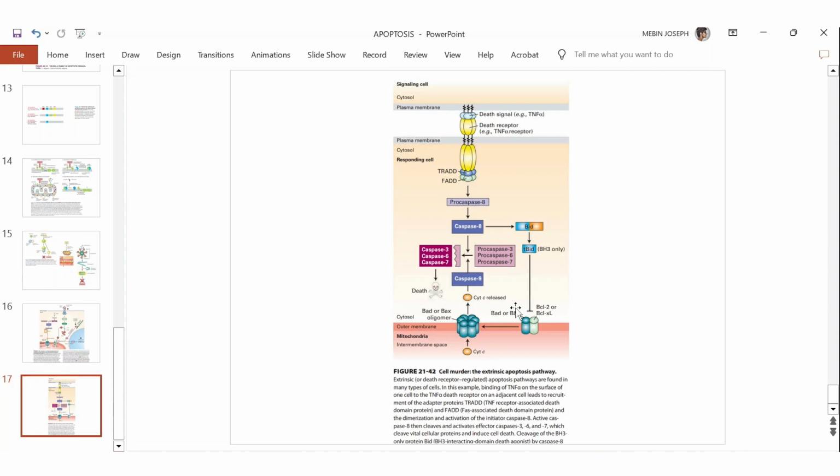So these are the two apoptosis pathways, intrinsic pathway and extrinsic pathway.